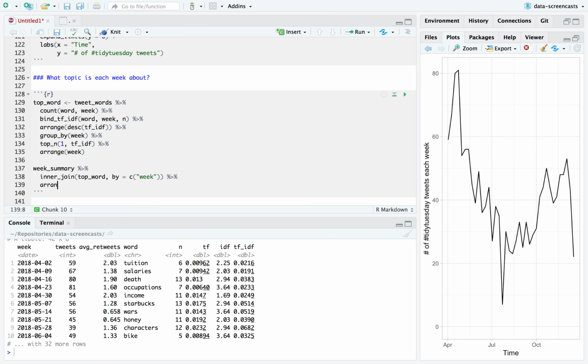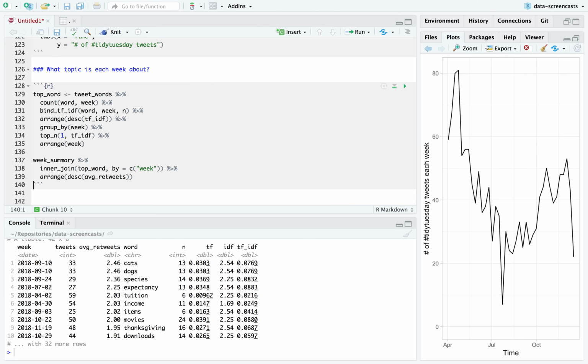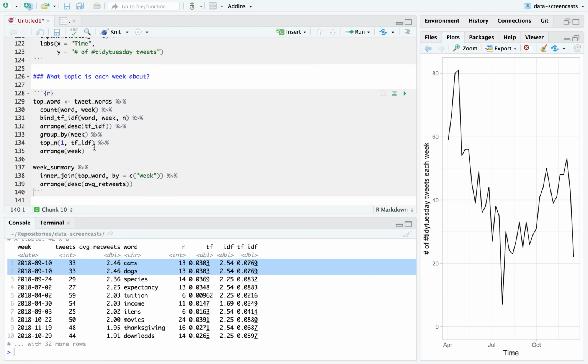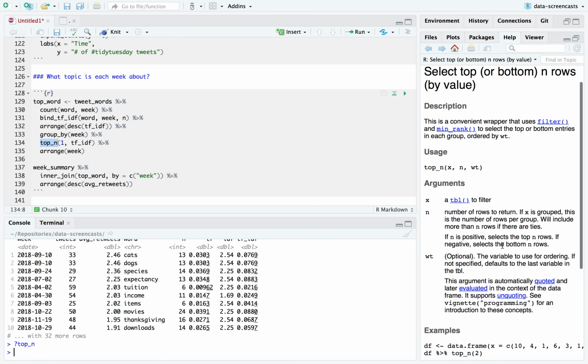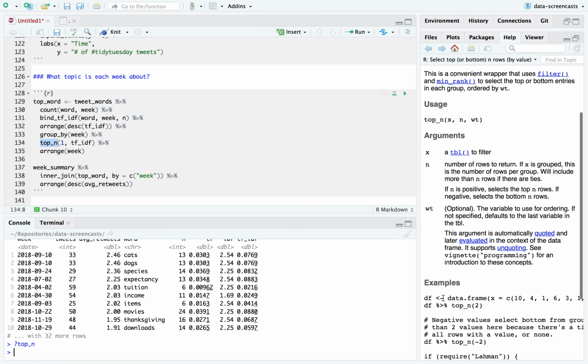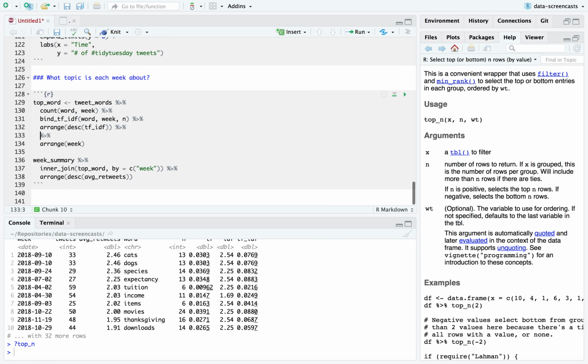And I can say, what were our most popular weeks in terms of average number of retweets? And it looks like it was on nuts. There was a tie between cats and dogs for the specificity. The most popular week was about cats and dogs. I know how we can fix this a little bit. Top N, I'm not crazy about this behavior, to be honest, but top N includes, if there's a tie, it'll include both. There's a way to get around that, or I should say a different approach that avoids that problem.